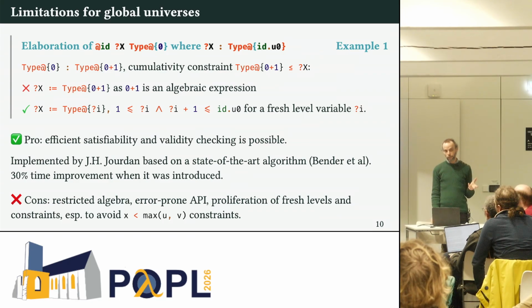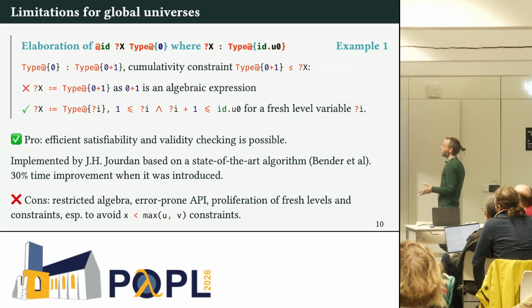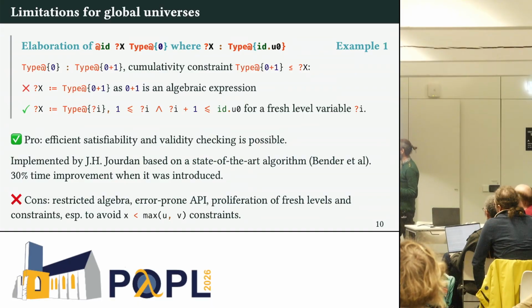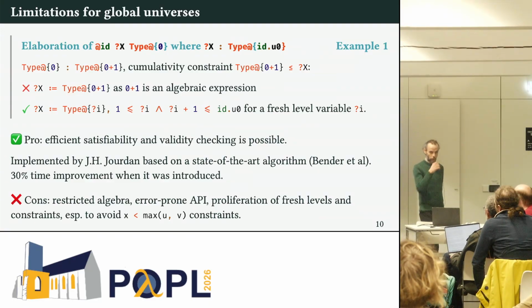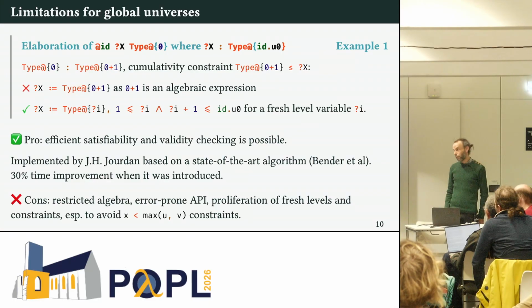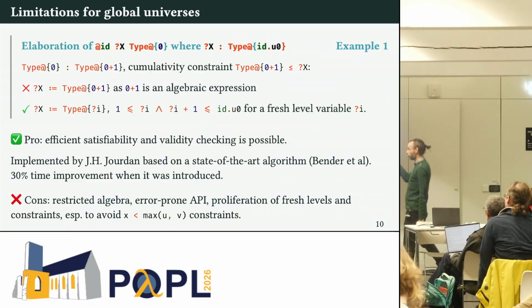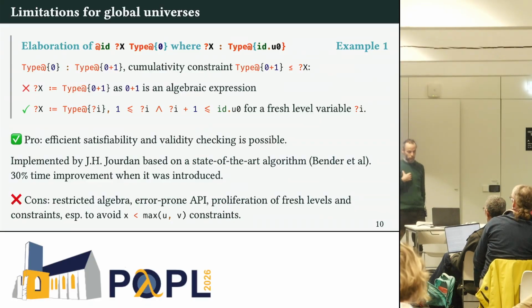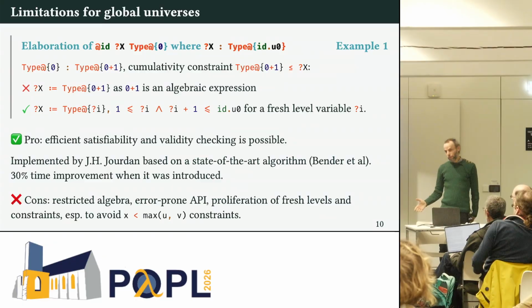So the pro of this solution is that you have efficient satisfiability and validity checking. This was improved even by Jacques-Henri Jourdan, who implemented a state-of-the-art algorithm from Bender and Tarjan in about 10, 15 years ago already. And at the time, we saw a 30% time improvement in checking. The cons is that you have this restricted algebra. The API is very error prone.